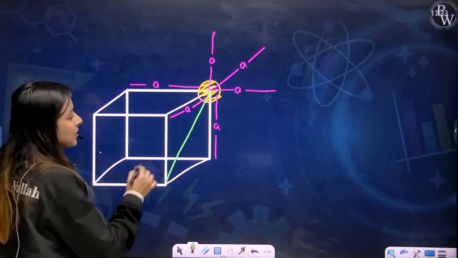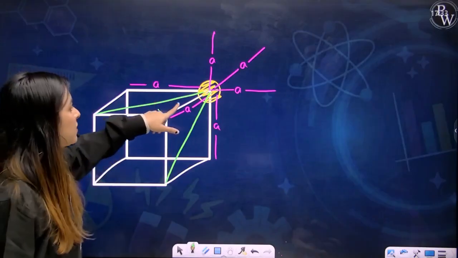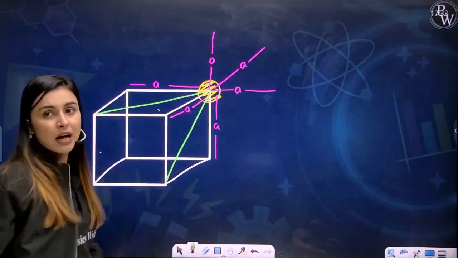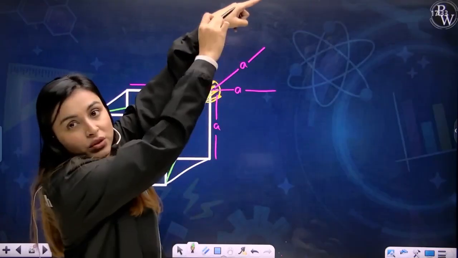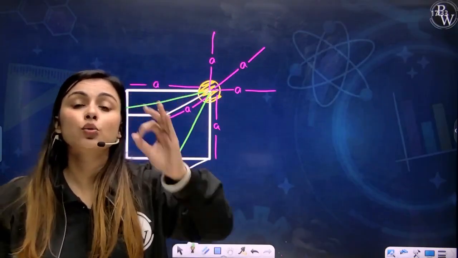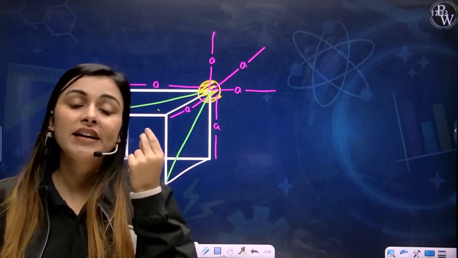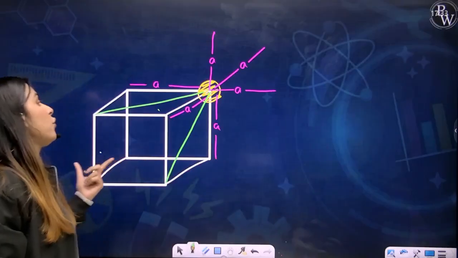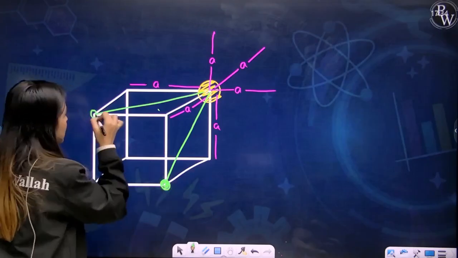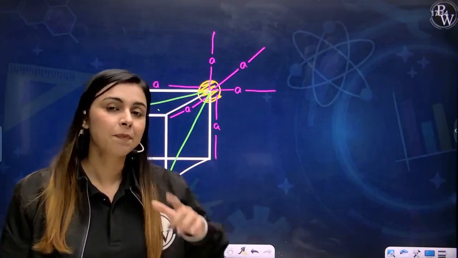So one atom will be present here. Obviously, one atom will be present here. So 1, 2. Similarly, you will have an atom here also. You will have an atom backward and forward. How many faces are connected to this? 2. Then you will have 3. Then you will have 4. And this is how you will get a total of 12. You need not understand how they will come now. I'll give you a trick and you will find the answer in a bit. But for now, you can understand that this is the root 2A distance, and this will be your second coordination number.